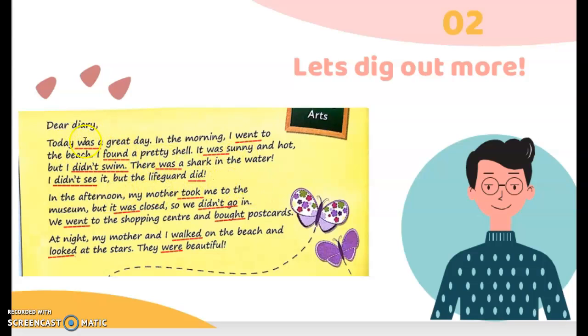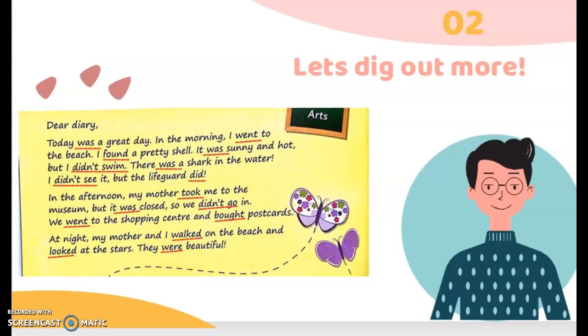So there was the word was, went instead of go, found instead of find, was again instead of is, didn't swim, was instead of is, didn't see instead of don't see, did instead of does, and then took instead of take, was instead of is, didn't go instead of don't go, went instead of go again, bought instead of buy, walked instead of walk, looked instead of look, and were instead of are.